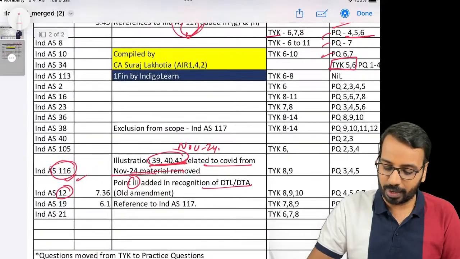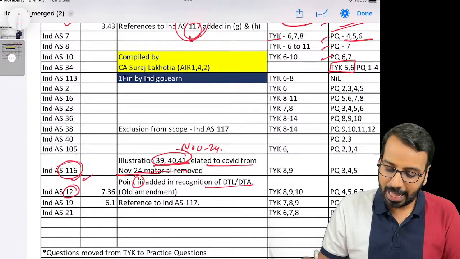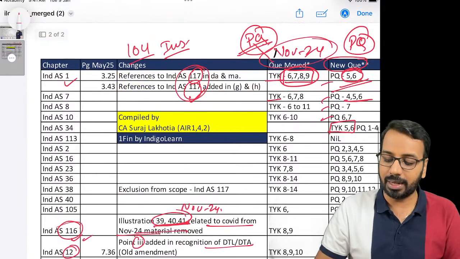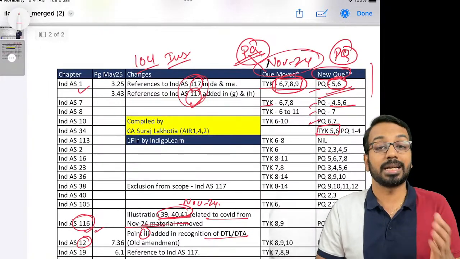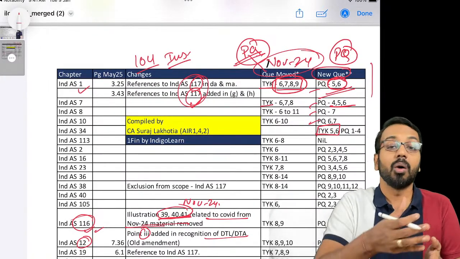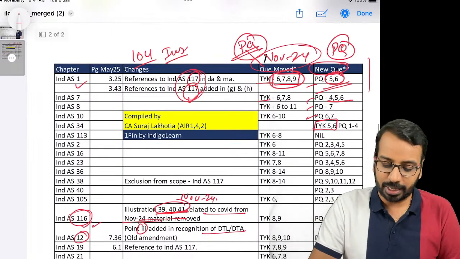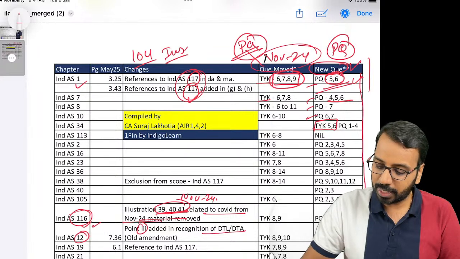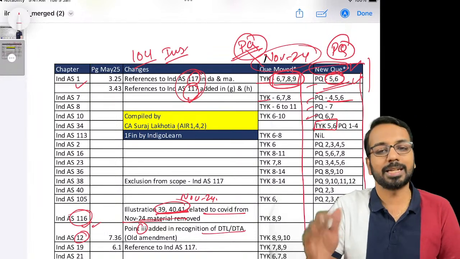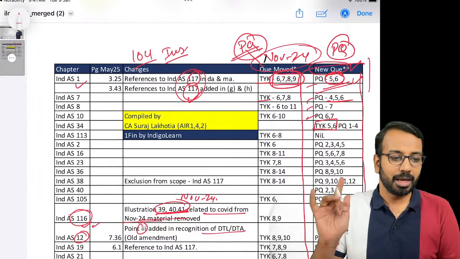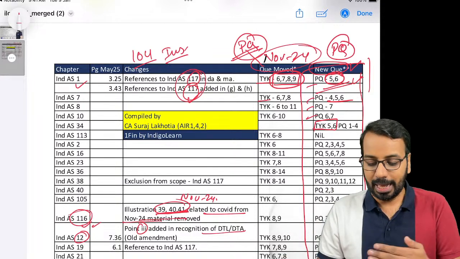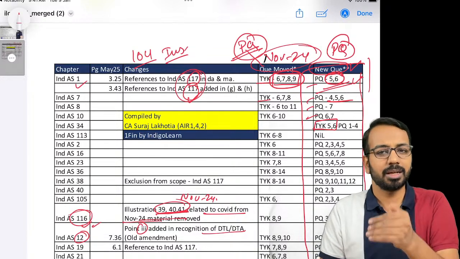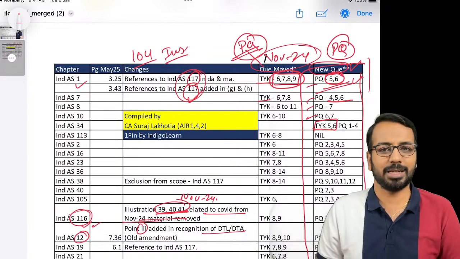This is the list so far that I have compiled, and subsequently for the remaining chapters I'll be updating the same file. For now, if you want to start your revisions, or if you are worried about what new questions have been added, you can take this list, go to this new question list, and even if you solve these new questions, that is more than sufficient. I hope this will be useful to all of you. As and when the remaining chapters are added, I will update this list, and you will get a notification from our app as well. Thanks a lot.